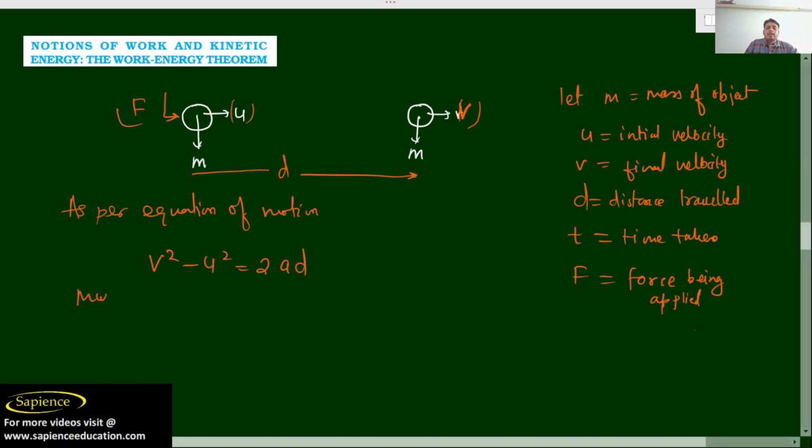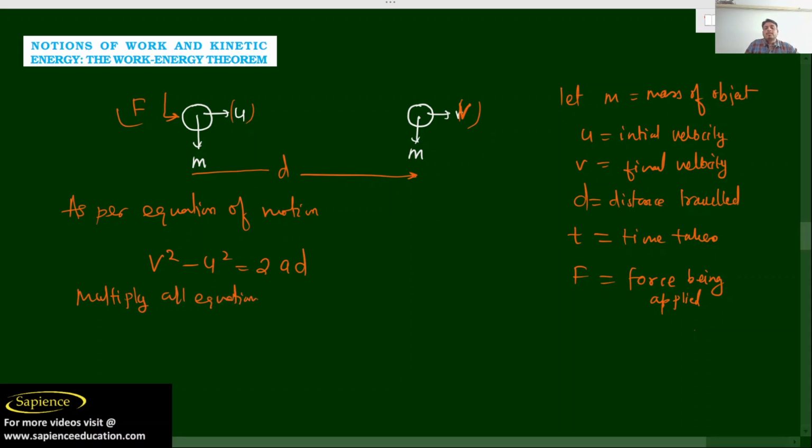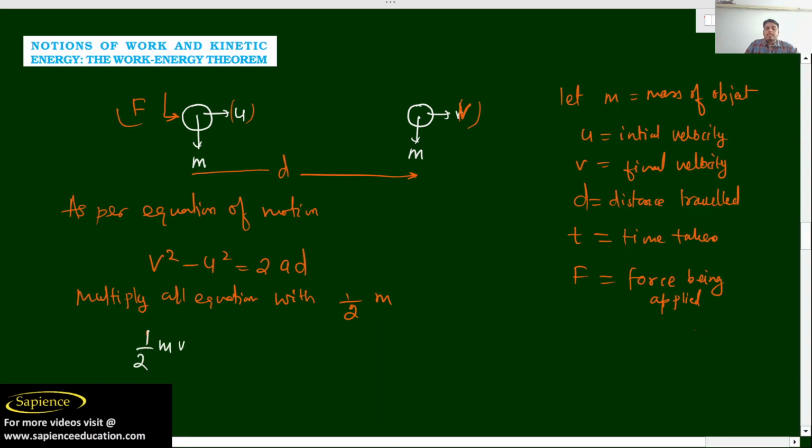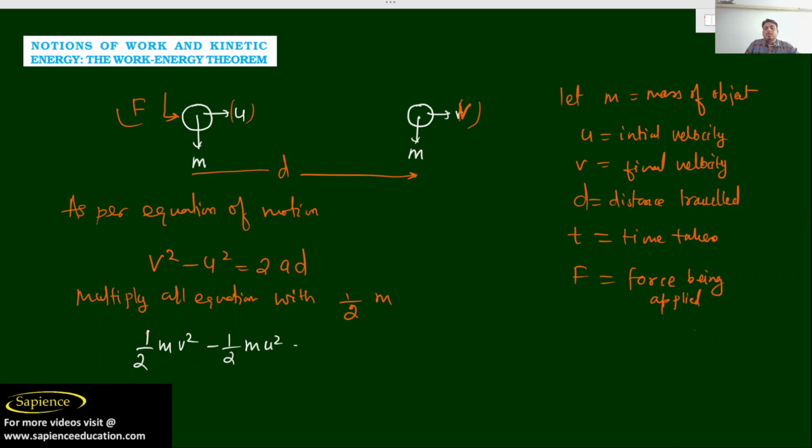Now multiply the whole equation with 1 by 2 m. So what will be the result? The result will be half m v square minus 1 by 2 m u square is equal to m a into d.